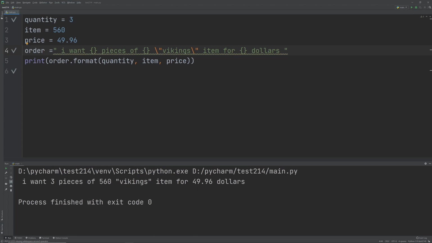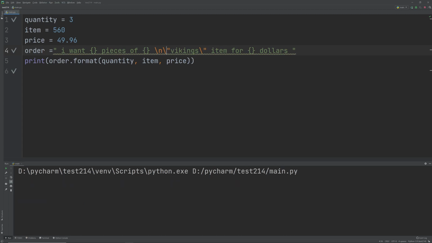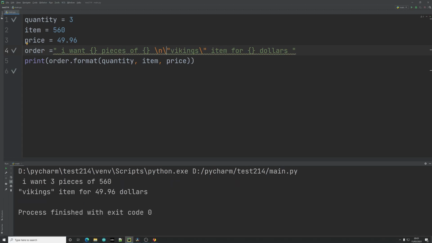There's also different types of backslashes. For example, if you do backslash n, this is going to create a new line. So if I do this, it's going to create a new line where there's Viking. Then there's different types. You could use